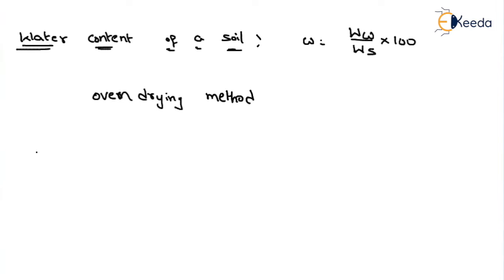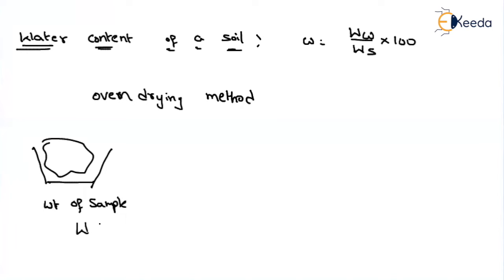Let us consider a soil sample. Let us say the weight of the sample is W. Let us assume we have kept this sample in the oven at around 105 to 110 degrees centigrade for 24 hours.